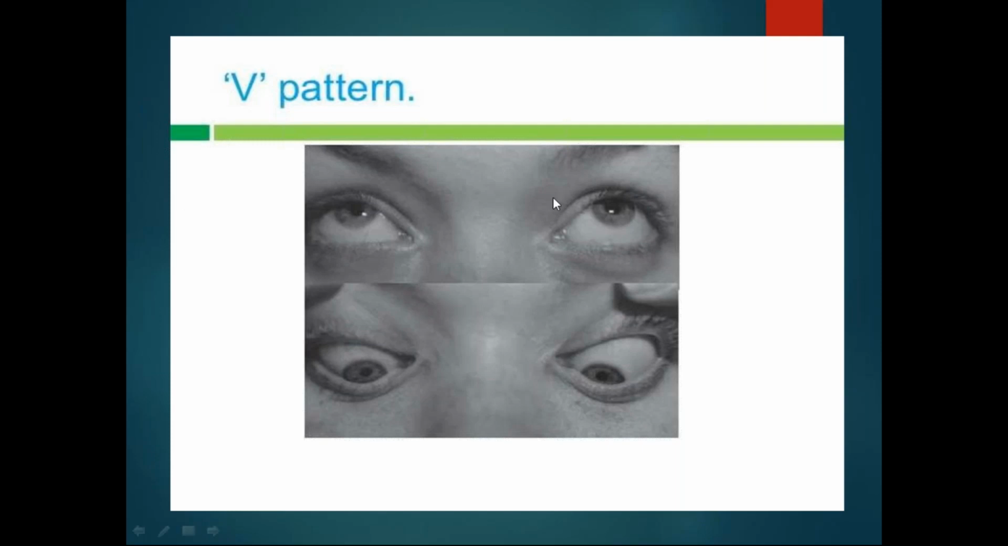Here you can see an upward gaze. There is slight divergence here. The pupillary reflex is not in the center. It is pointing at the pupillary margin, not the center of the cornea. Here also you can see it at the pupillary margin. This is V pattern exotropia. On attempted up gaze, the pupillary reflex is falling at the pupillary margin. This is called V pattern exotropia.